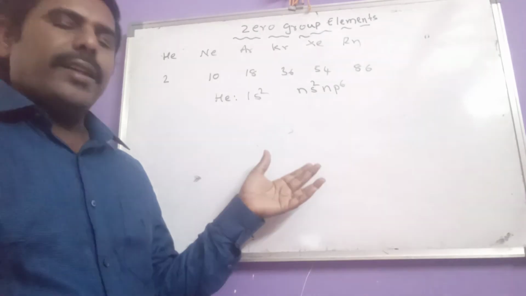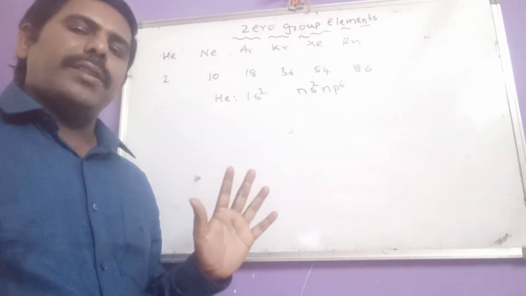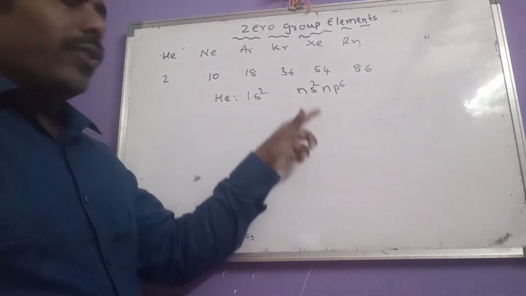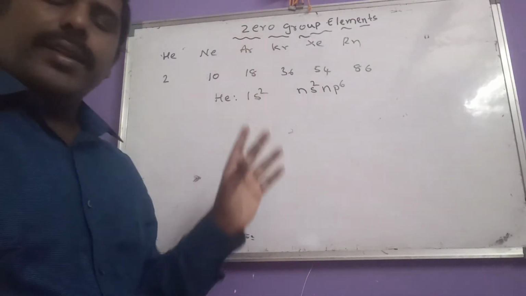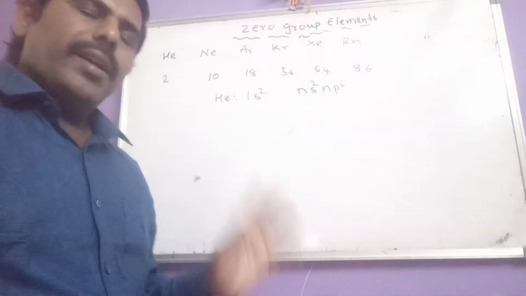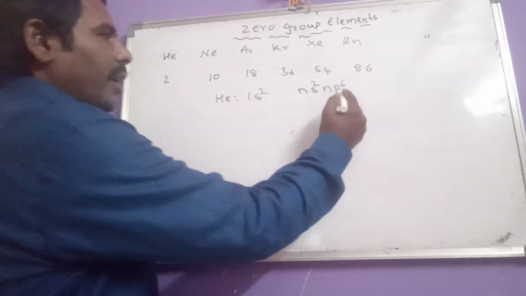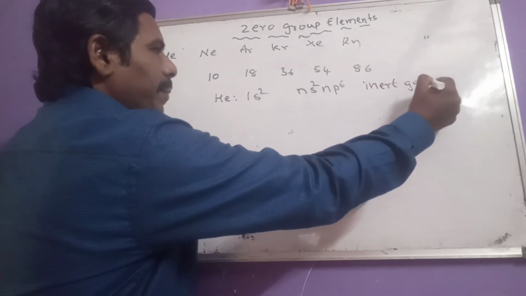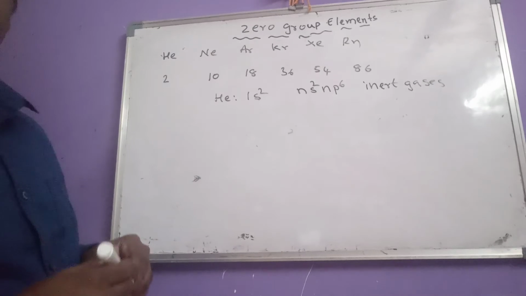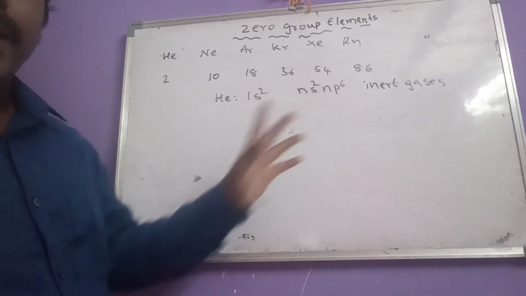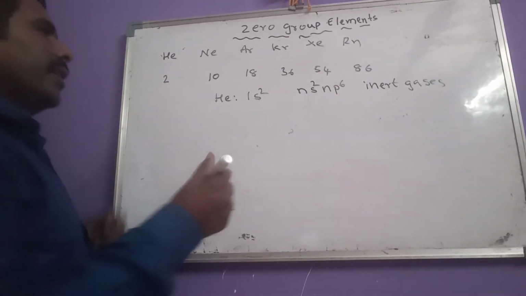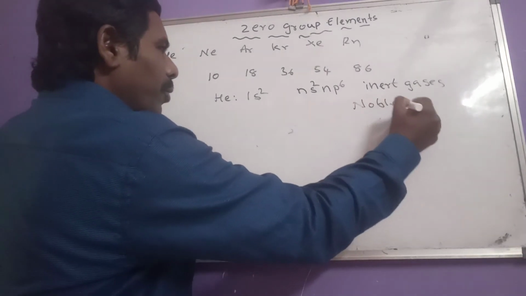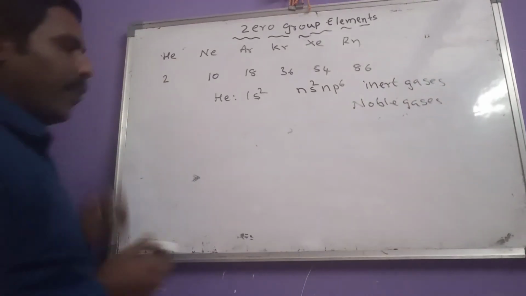Now let us see the different names of these elements. First, as the valency of these elements is 0, the name zero group elements was given to them. Then due to this octet configuration, they are highly inert in participating in bonding, so they are called inert gases also. They have another name, noble gases.